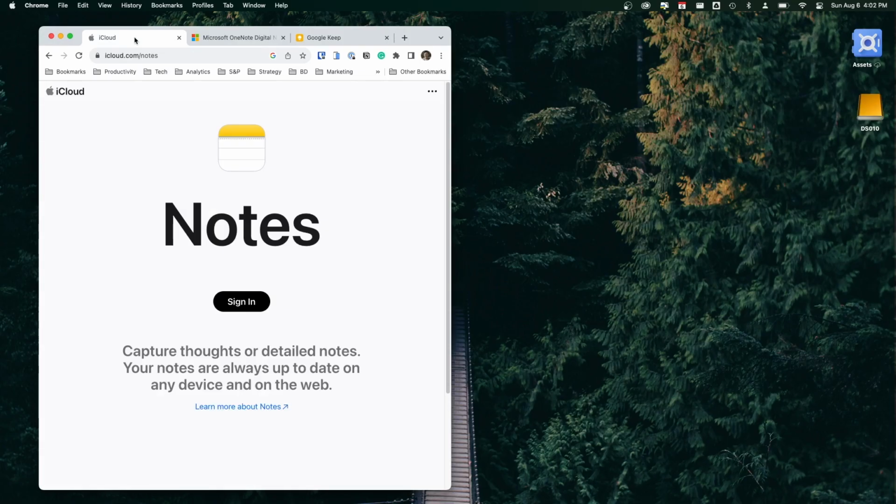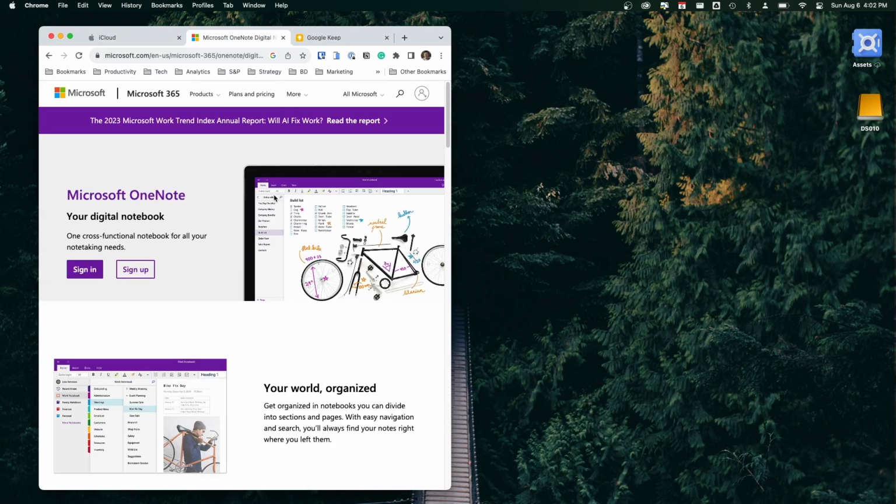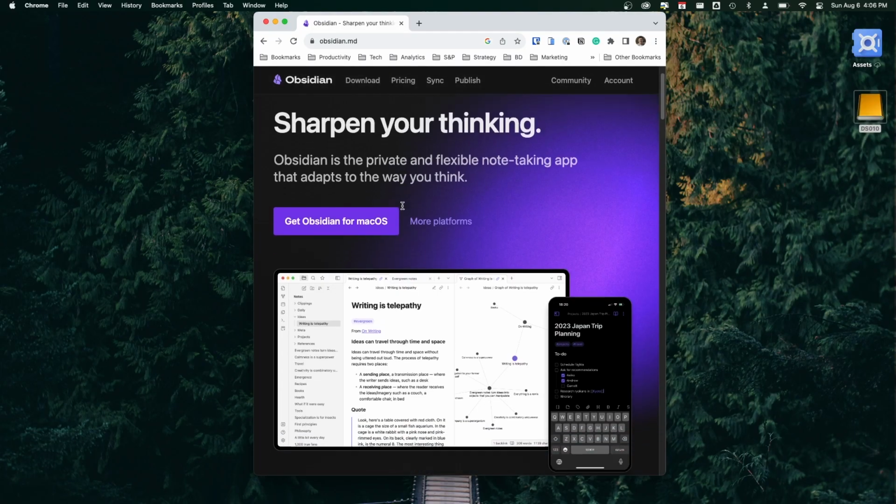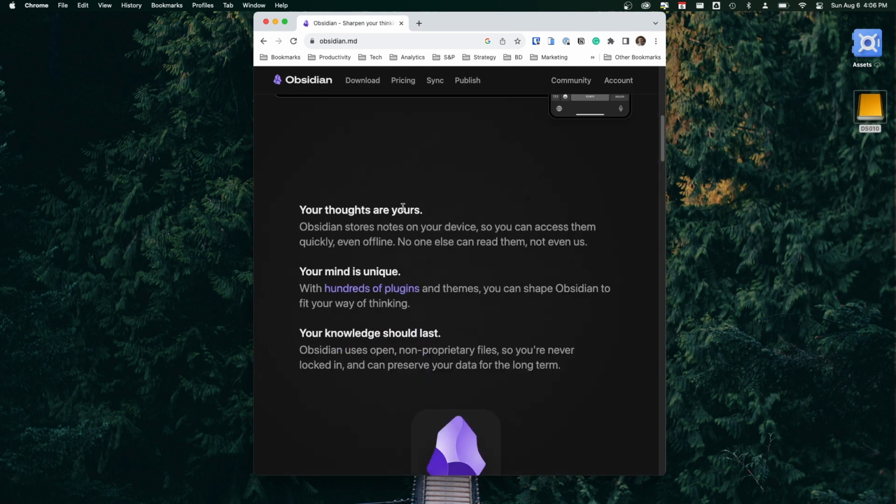If all you want to do is record notes into a digital workspace, there are many other apps that are better than Obsidian, such as Apple Notes, Microsoft OneNote, Google Keep, or even a sticky note app. But if what you want to do is to preserve your knowledge and reflection and then develop ideas and insight based on that information, I think Obsidian is probably the best app in the market today.